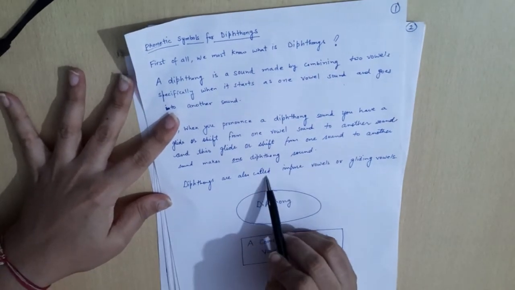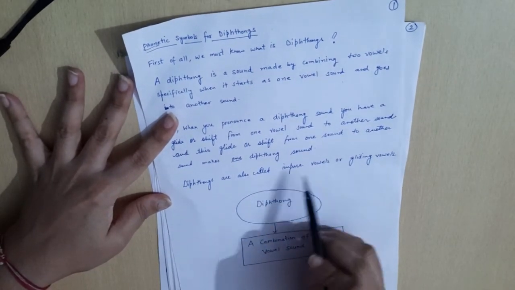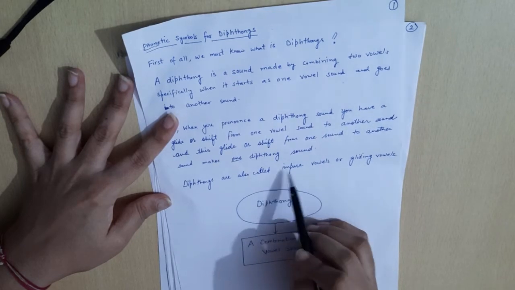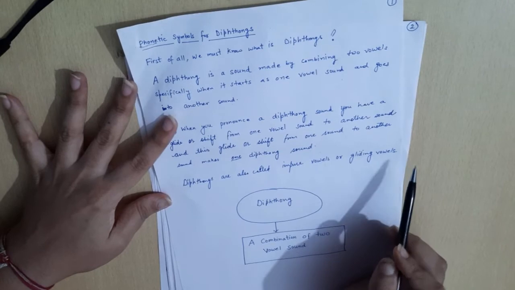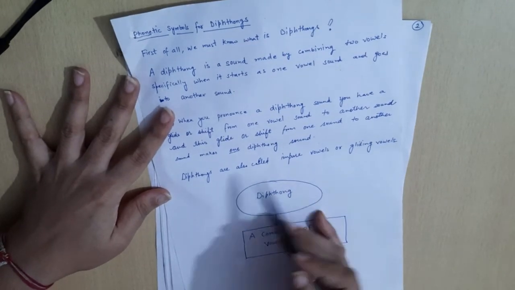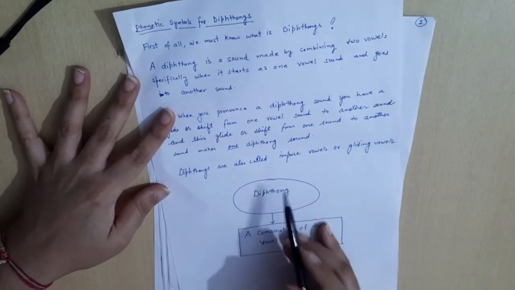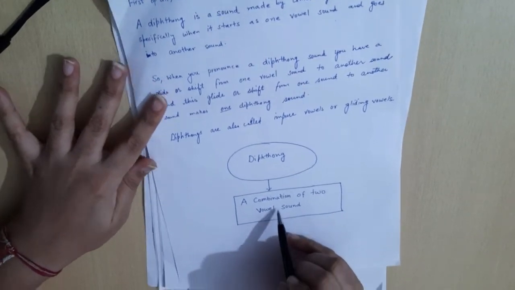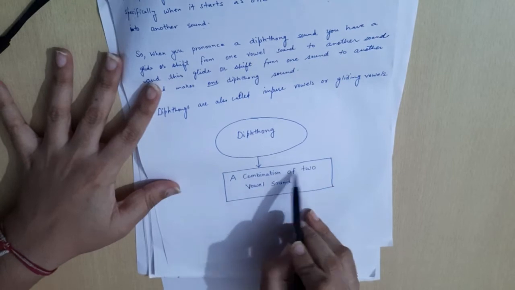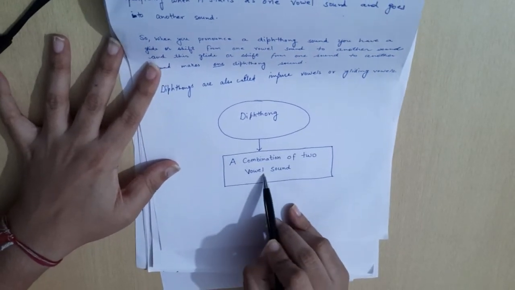Diphthongs are also called impure vowels. Why impure vowels? Because there is a shifting from one vowel sound to another, right? So through the chart we can say that diphthong is a combination of two vowel sounds.